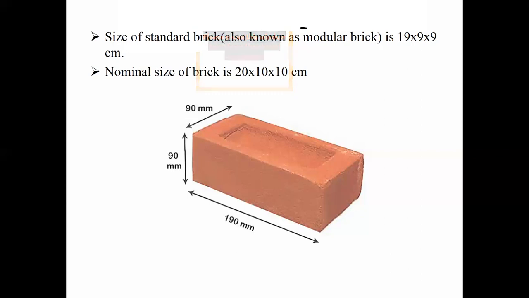Okay, your question will be like, the standard size of brick is dash. Options will be both 19 cross 9 cross 9 centimeter and also 20 cross 10 cross 10 centimeter. You'll be getting confused. So standard means it's the standard size of brick. There is no change in the standard, and its other name is modular brick. Whereas nominal size means the increase in the size of the brick due to the application of mortar while laying the bricks for construction.